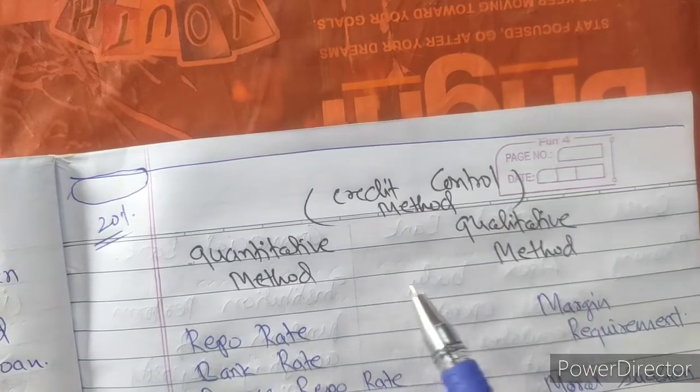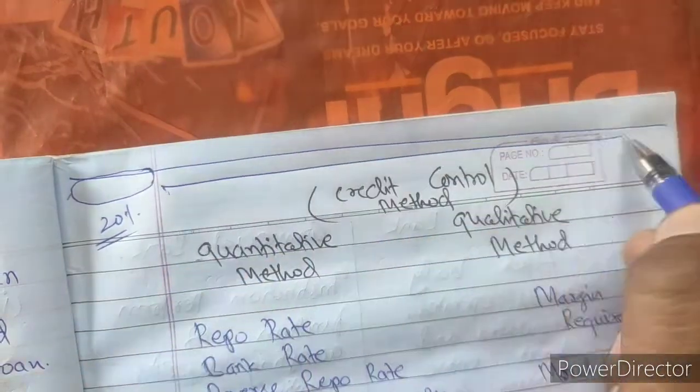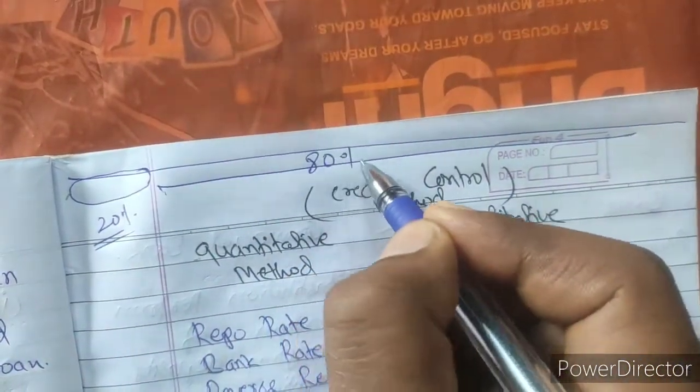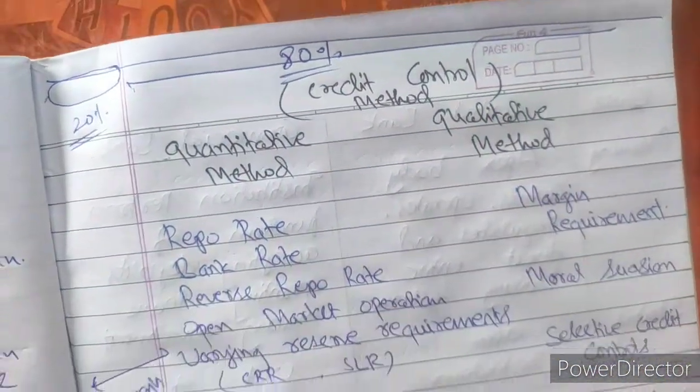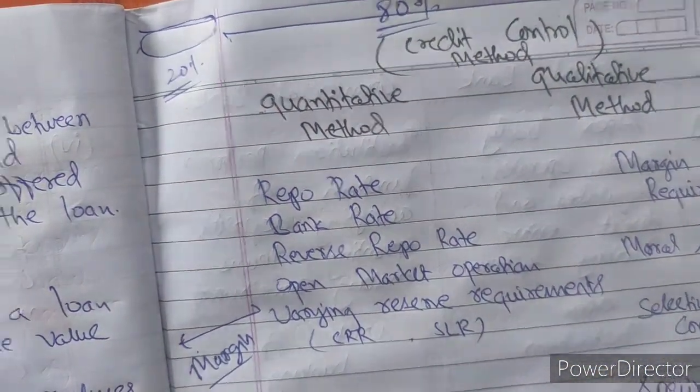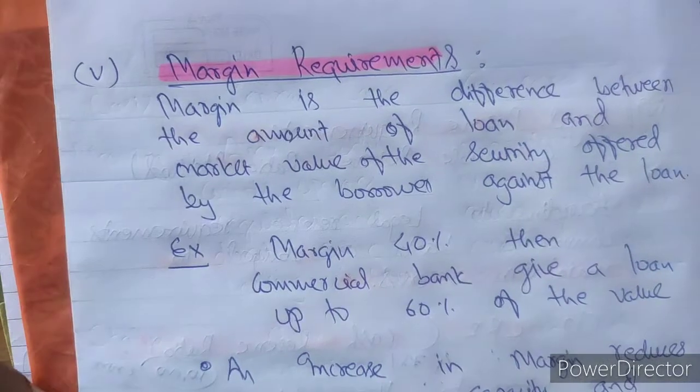If this is a margin, what portion can you use? You can use the remaining 80% portion. This portion you can use for writing. This will be kept as a reserve. The same way, margin requirement is over here.